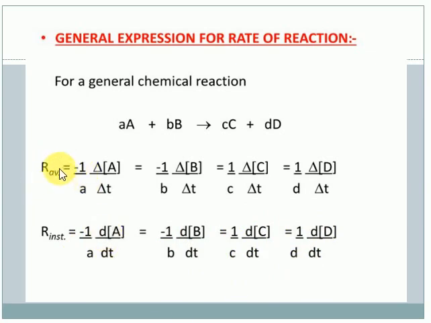Remember, we have the average chemical reaction rate and the instantaneous rate. The average rate measures the rate of chemical reaction over large intervals of time, like 2 hours, 3 hours. Instantaneous is when you want to calculate over small intervals of time. During the calculation of instantaneous rate, we take the slope value, and after that finding the k value is very difficult. So to overcome this and easily find the rate of a chemical reaction, scientists use the integrated rate equation.